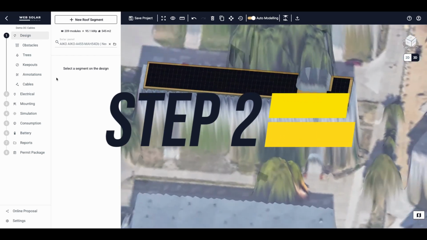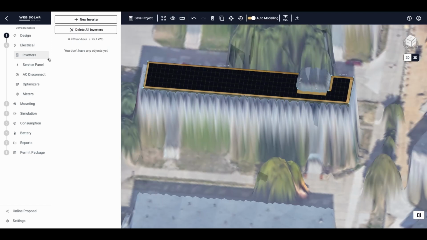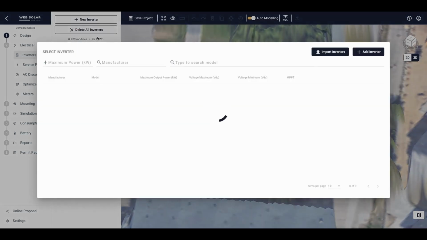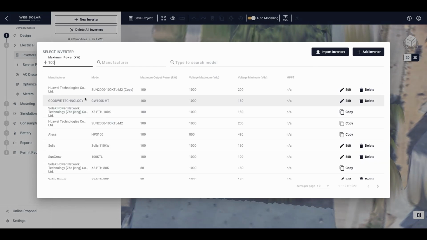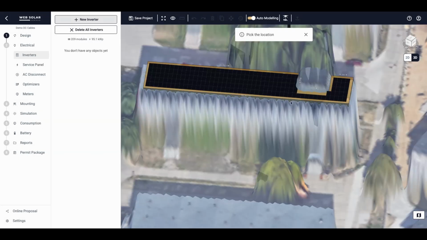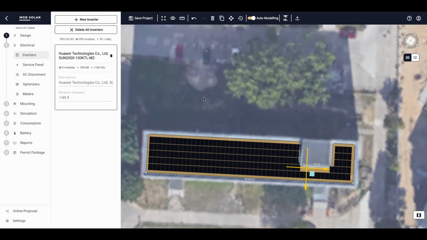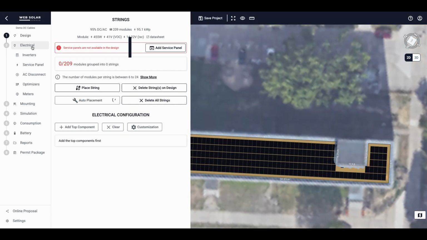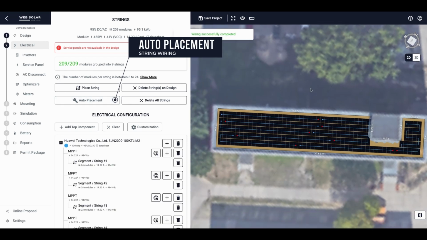Next, create an inverter. Click on the Inverter button and place it in the design. You can choose the inverter model from the library. Create the electrical configuration and wire the system. Use automatic wiring to connect everything.